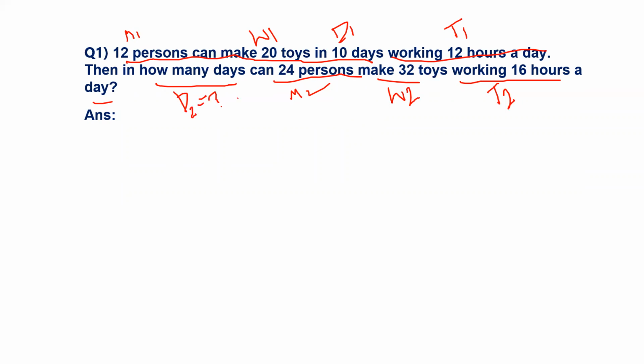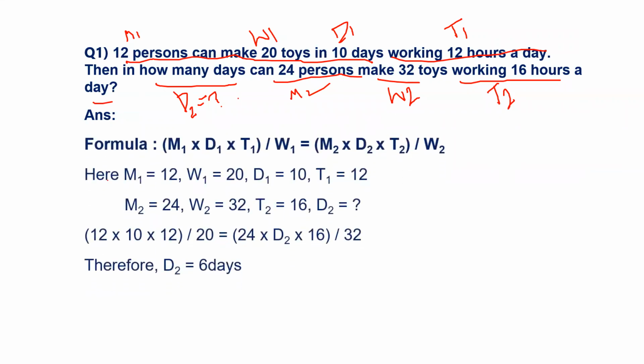As you can observe, this is the formula: M1 D1 T1 by W1 equals M2 D2 T2 by W2. We have all the values except D2, so you substitute all the values and compute the solution. You will get D2 as 6 days, which means 6 days will be taken by 24 persons to make 32 toys working 16 hours per day.